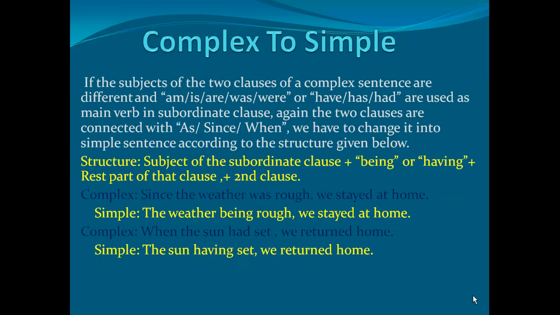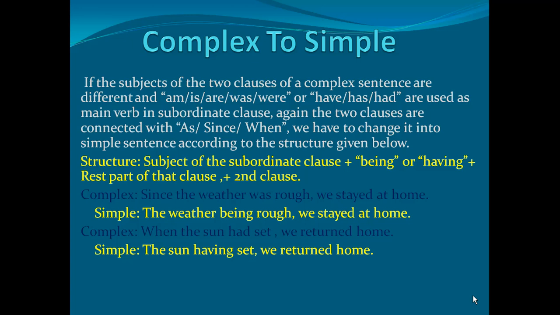Next rule. If the subjects of the two clauses of a complex sentence are different and am, is, are, was, were, or have, has, had are used as main verb in the subordinate clause, again the two clauses are connected with as, since, when, we have to change it into simple sentence according to the structure given below. Okay. So you should remember here the subjects of the two clauses are what? Different. That means subject is not same.